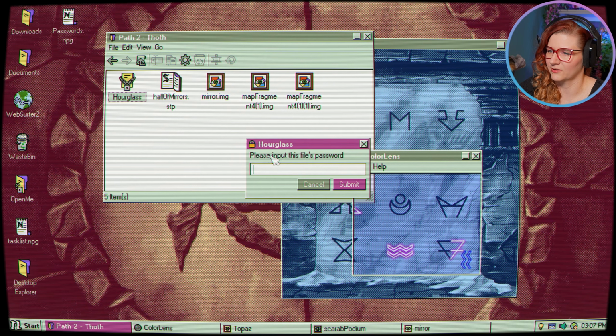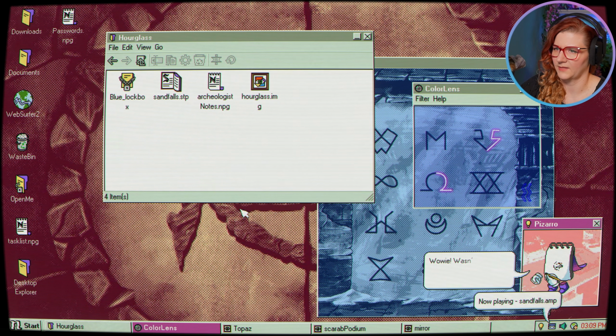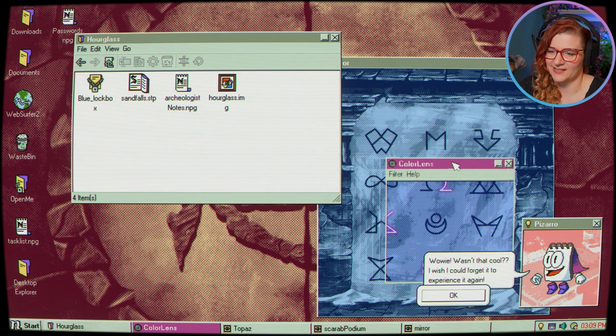And yes, there is an hourglass. Okay, well, that is the password. It's a bit weird because it wasn't in the password brackets.